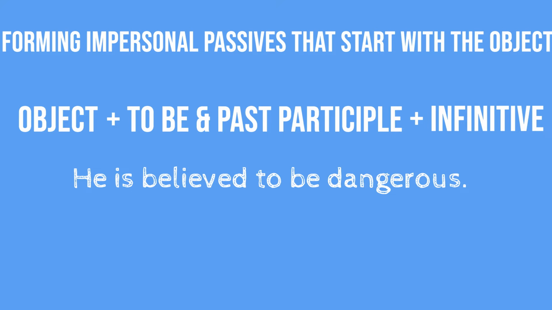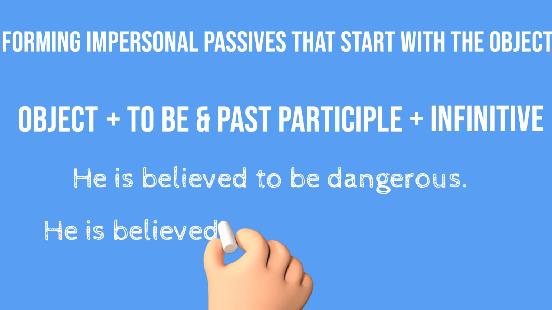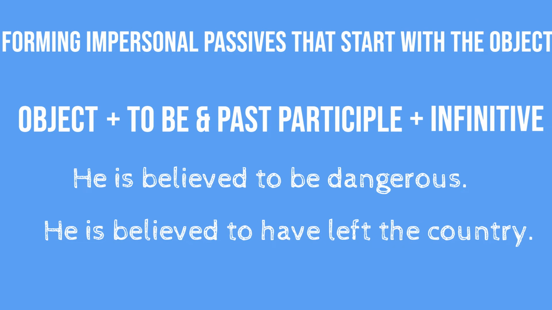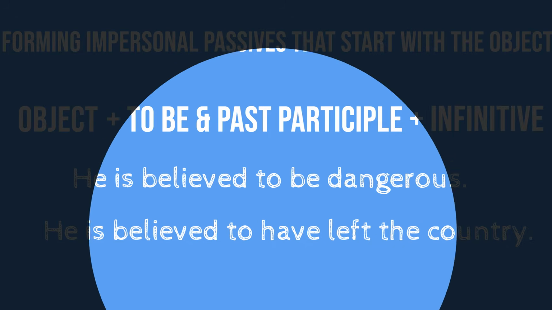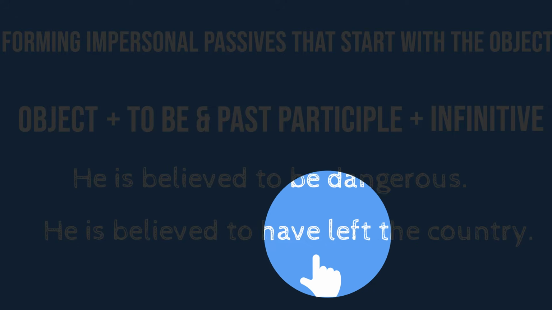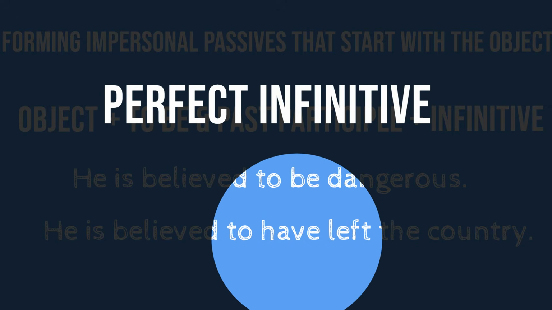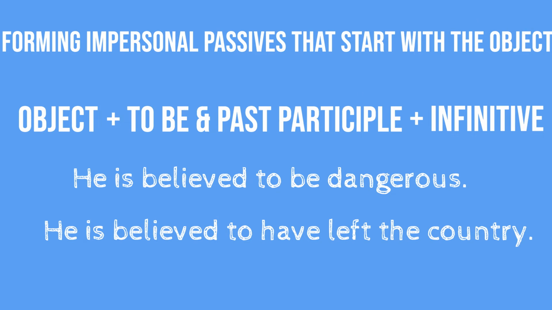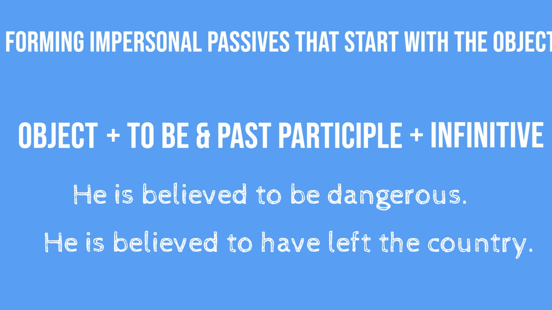If we want to use this form to talk about the past, we use the auxiliary verb to have. For example, he is believed to have left the country. This form, using the infinitive of the auxiliary verb have, followed by a past participle, is called a perfect infinitive. The perfect infinitive indicates that the verb happened in the past.